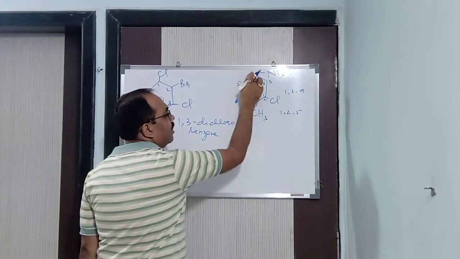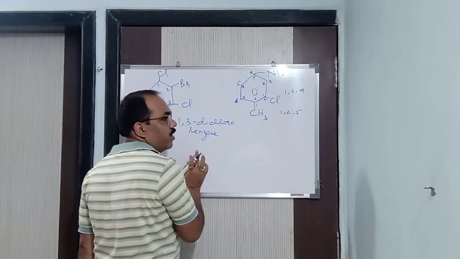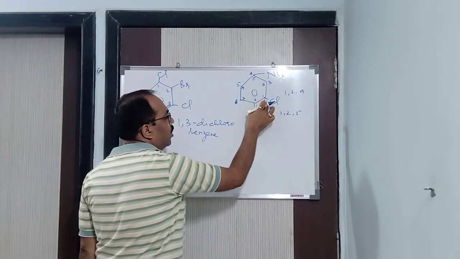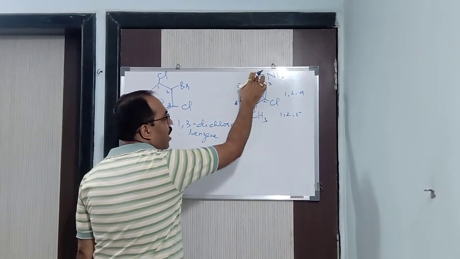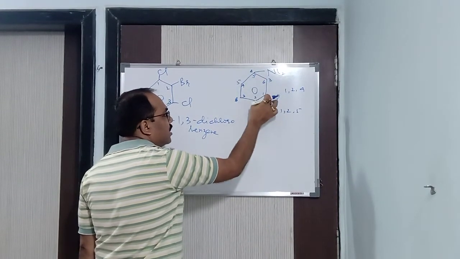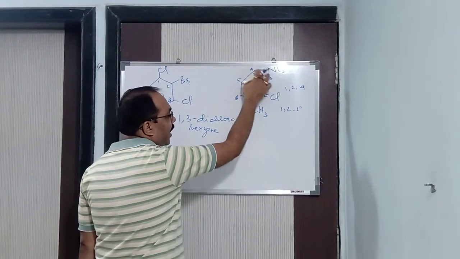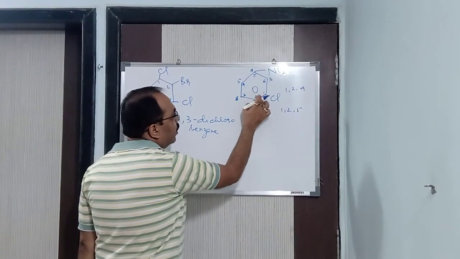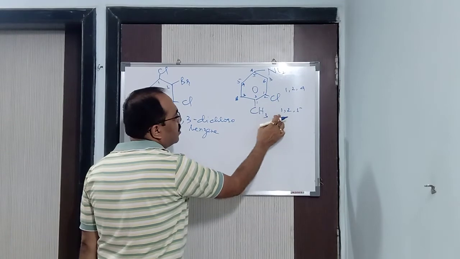First, second and fourth. See that? Fourth position very clearly. If I do the numbering from here 1, 2, 3, 4, I get the numbering as first, third and fourth. If I do it in this way, I get it as first, second and fifth.